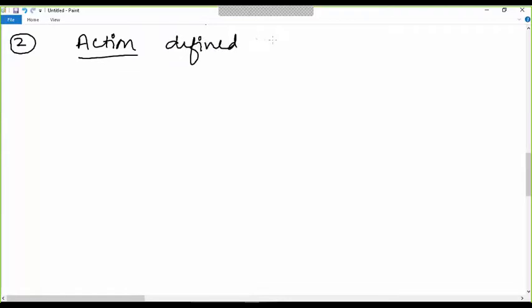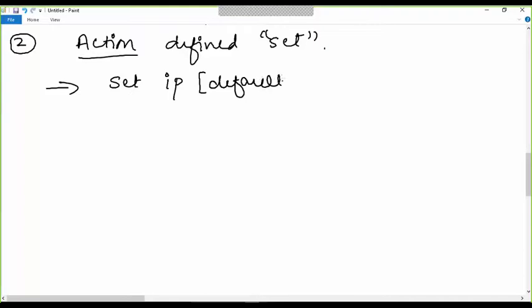We define the action by typing the set command, again in the route map. There are two types. One is set ip next-hop, and there is an option to add the default keyword. We are going to discuss the default keyword later. Okay, set ip. What are we going to do?